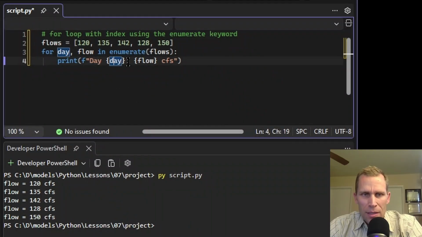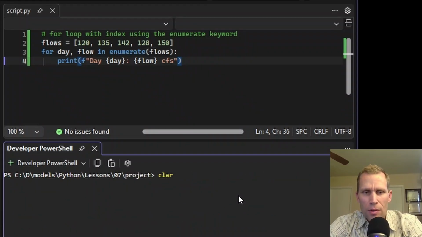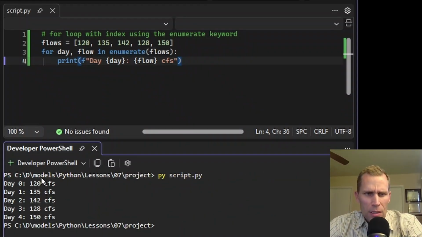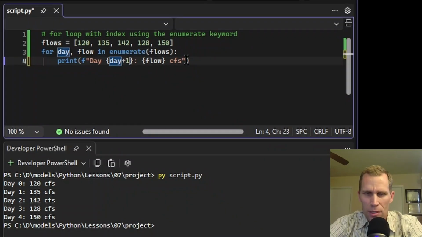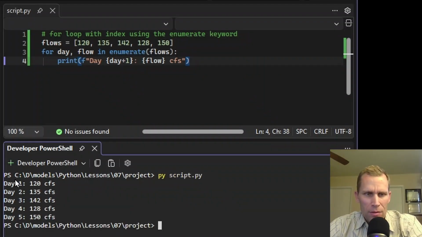I'm going to print out the day number and the flow as an example, similar to the last time, but this time it's going to include the day value. So boom, day 0, 1, 2, 3, 4, and then here is the flow rate as before. Now what we may want to do is start the date numbering at day 1. So there's a couple things we could do here. We just say +1 right here and then save. Let's run that again. Clear and run. Now it starts at day 1, so it goes from day 1 through 5.